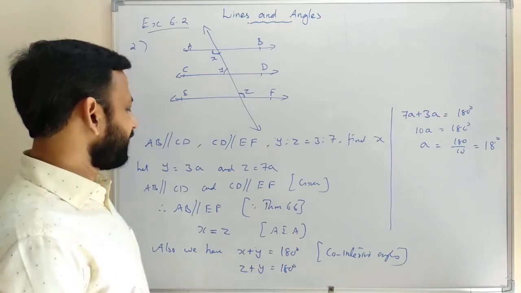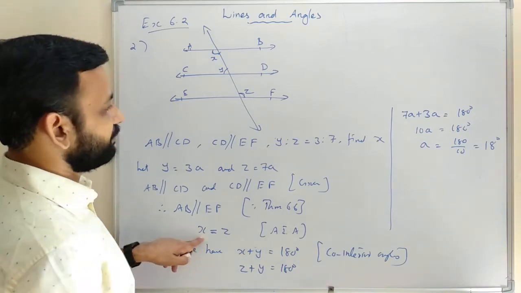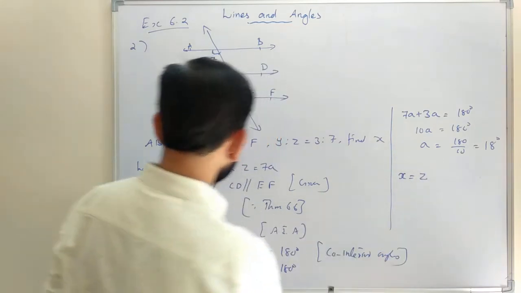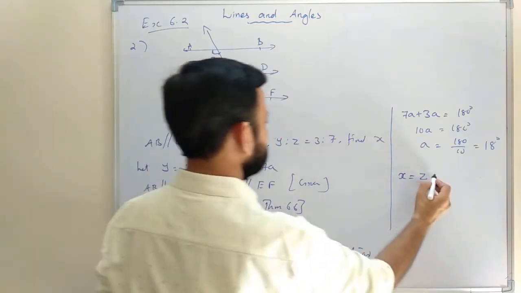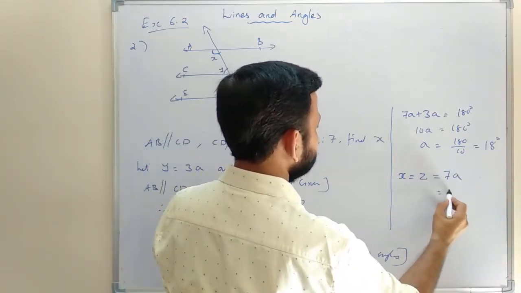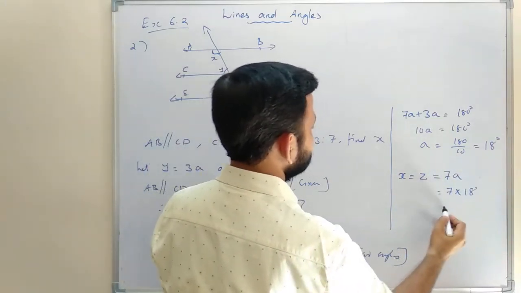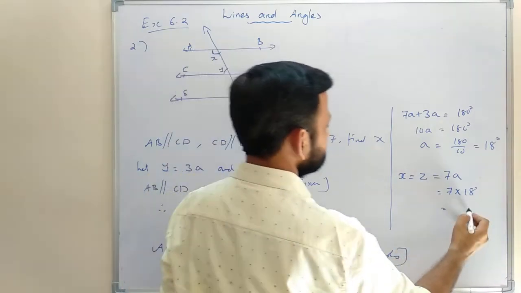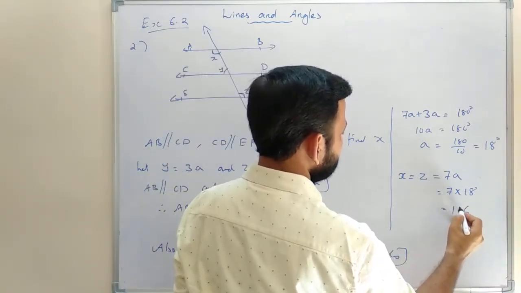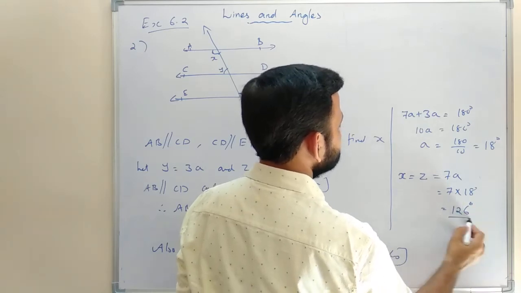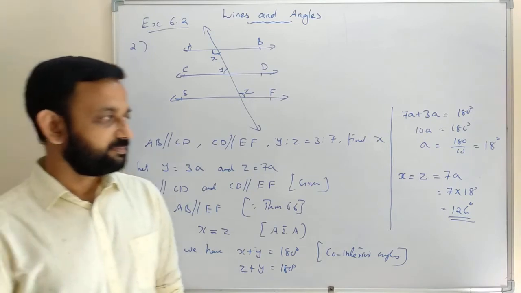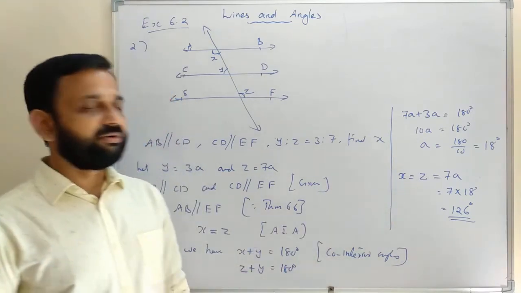From here we can find the value of X. So we need to find X. X is equal to Z. X and Z are equal. X is equal to Z is equal to 7A. 7A equal to 7 into 18. So we will get 126 degree. So the value of X is 126 degree. We got that, so that is the answer.